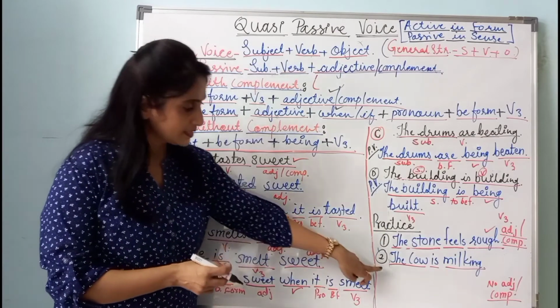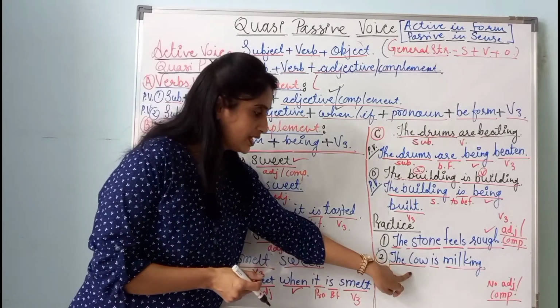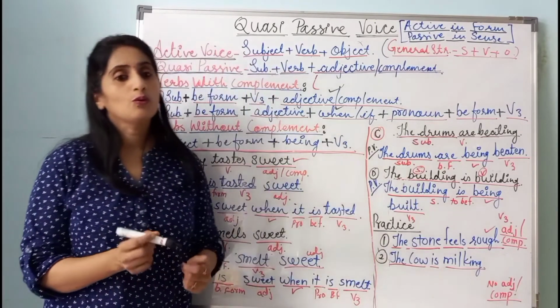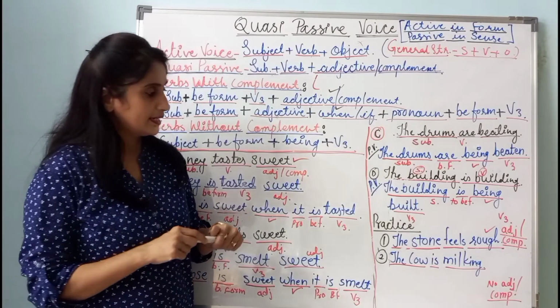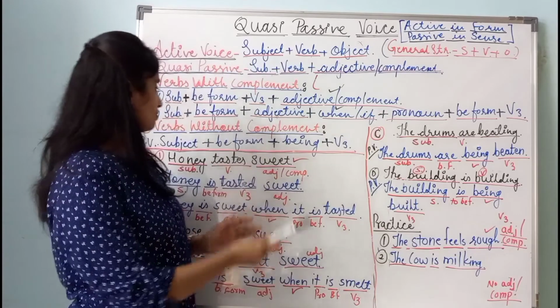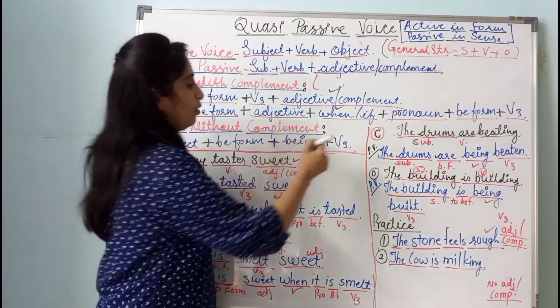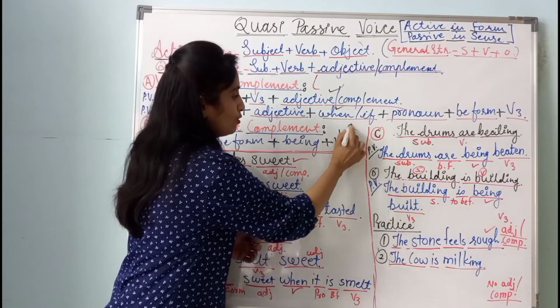Okay, the second sentence is the cow is milking. The cow is the subject and is milking is the verb. In this sentence, there is no complement. Okay, so try to convert the sentence with the help of this structure. Okay, this structure you have to use there.